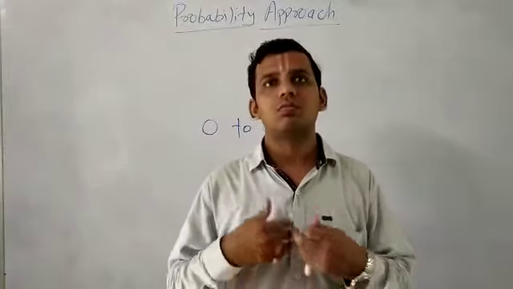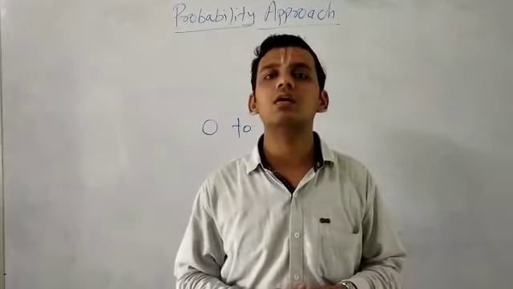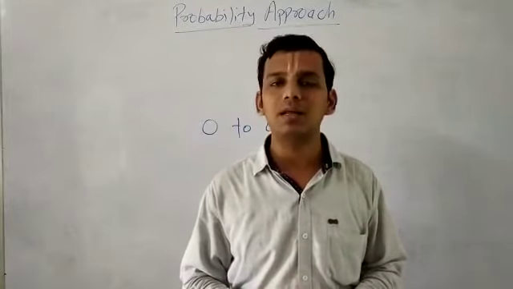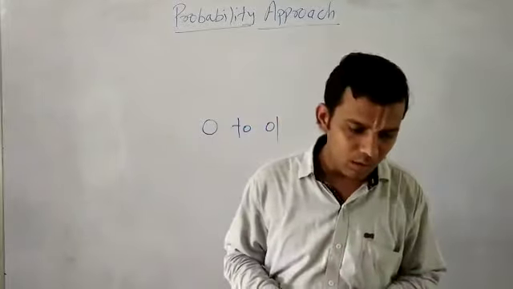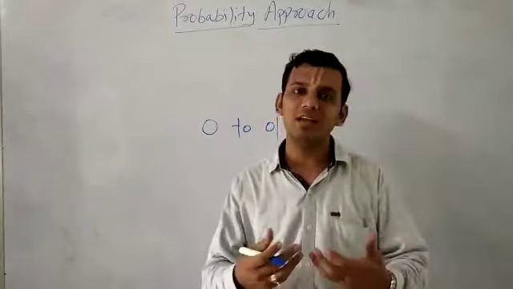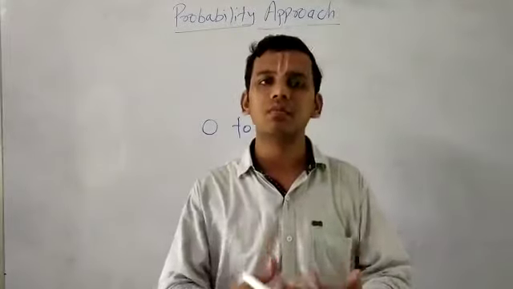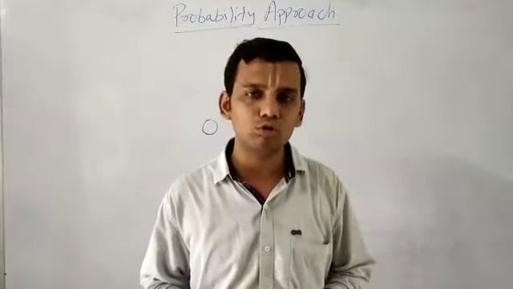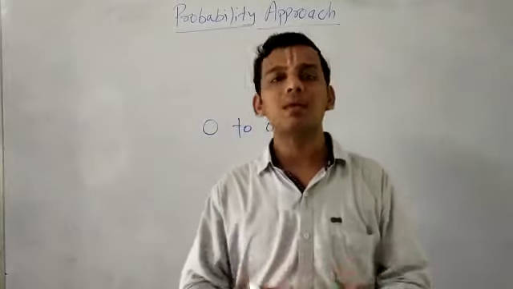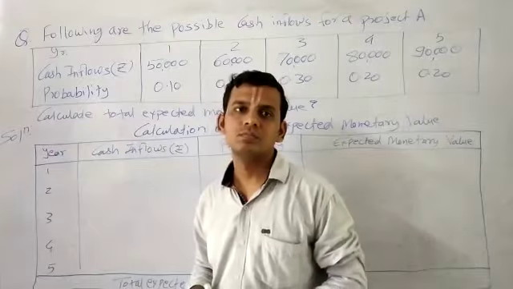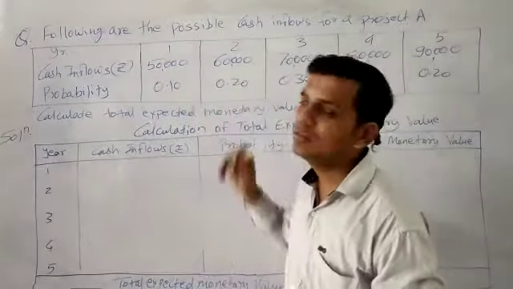For solving the problems of the probability approach, we first have to find out the probability assignment, or assign probabilities as directed in the question. And second, we have to estimate the expected returns on the basis of probability. This is what we have to do. We will start with a simple problem.